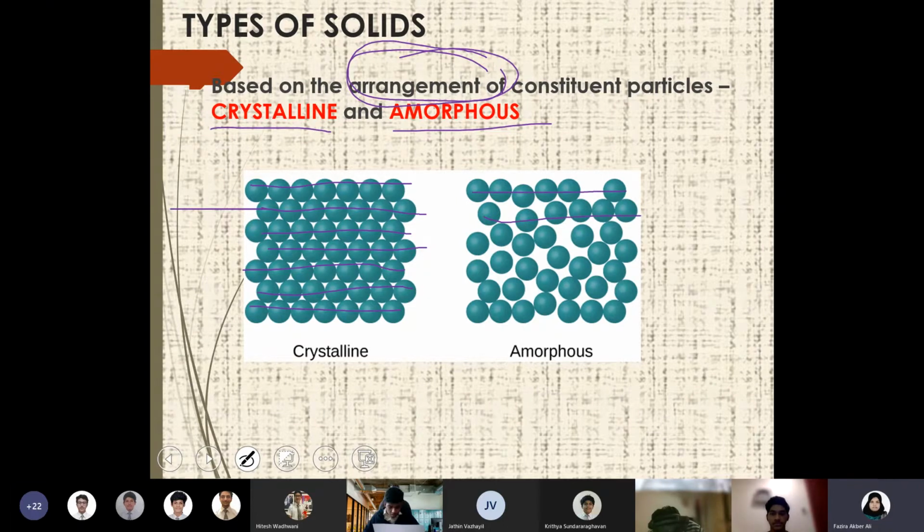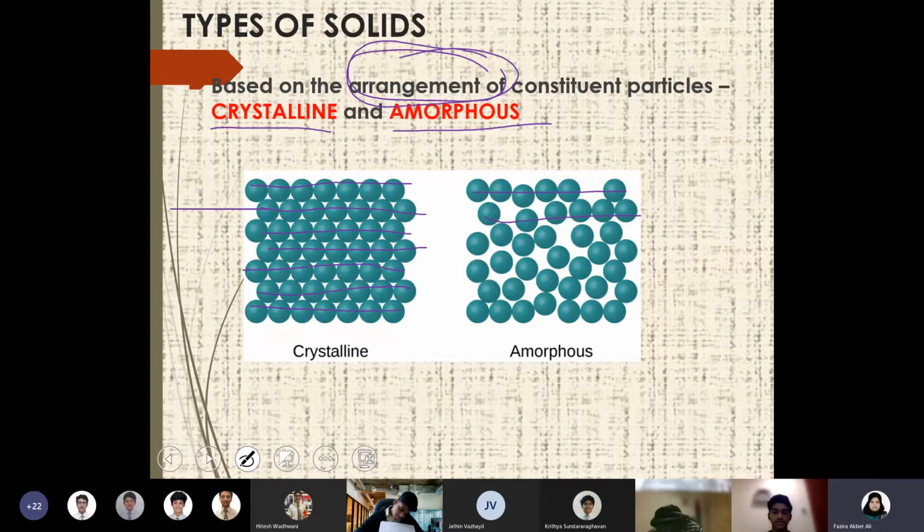That word throughout is important. In a crystalline solid, the arrangement of particles is more ordered, maintaining the geometrical arrangement throughout the solid. If you take any part of a crystalline solid, the arrangement is so perfect.